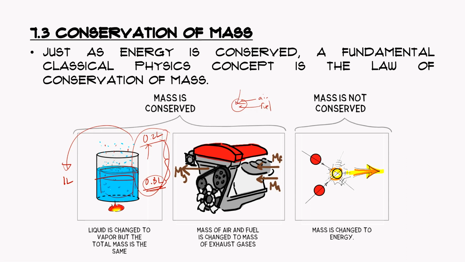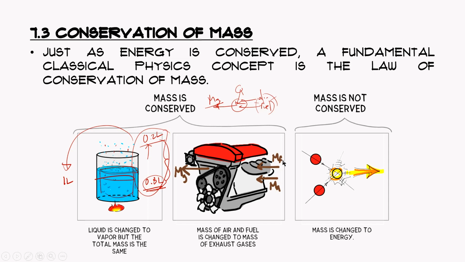And if you add heat, the reason for adding heat is to bring the fuel to its ignition temperature. Once it's ignited, there's going to be a release of heat. So that's combustion. After the reactions, there are going to be mass products of combustion, like CO2 and other gases, the exhaust gas. So there's this mass of exhaust gas as well.